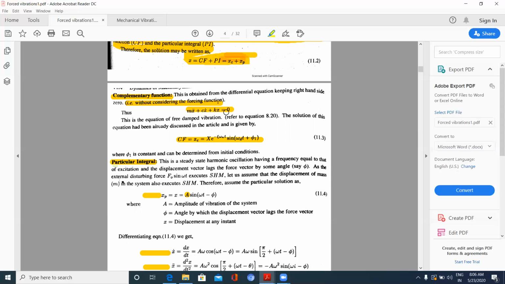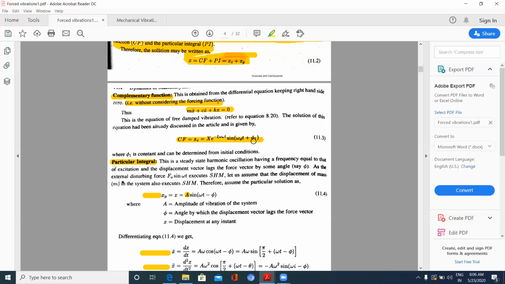For this we have also got the displacement value as X equal to e to the power of minus zeta omega n t sin(omega d t plus phi).